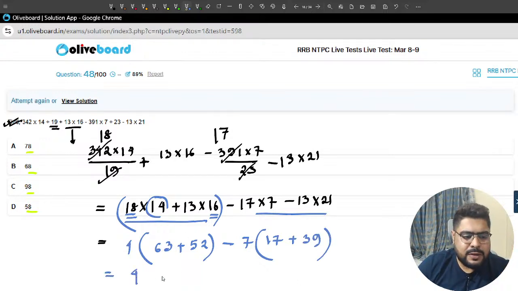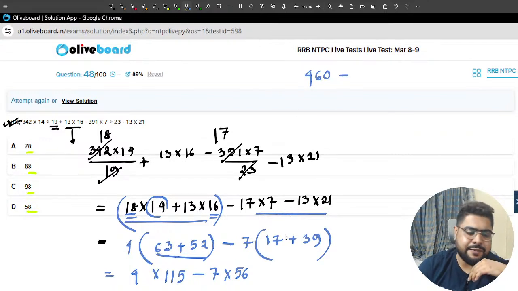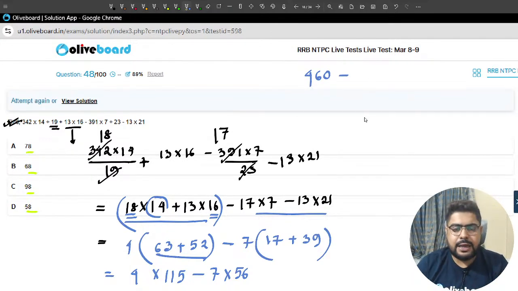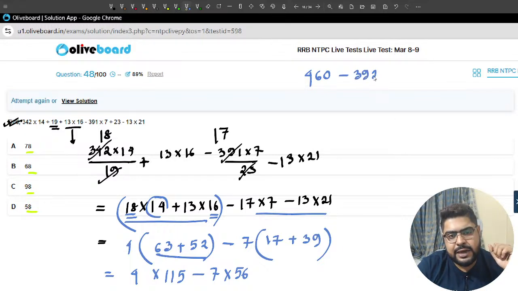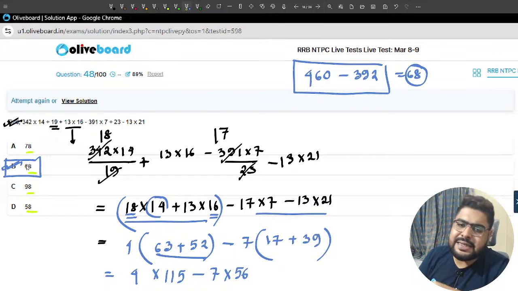So 4 into 115, minus 7 into 40 and 16 means 56. So 4 times it is 460, minus 7 times 56. 350 and 42, like 392. So 68 is your answer. Option number B, sir. 68 is your answer.